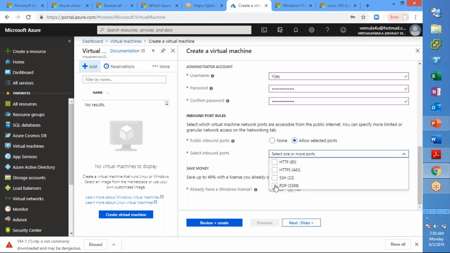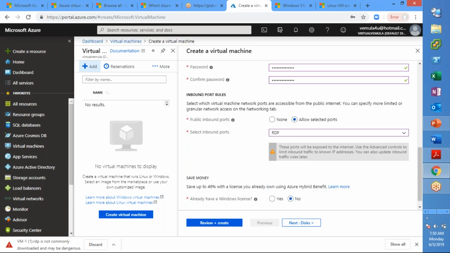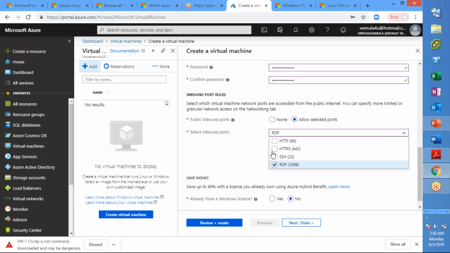If you are using a Windows machine, you go with 3389. Or let us say you have IIS, a web service running on this, then you can go with port 80. And if you have secure communication on a web portal that is running, then you can go with port 443. So this will basically create an inbound rule.